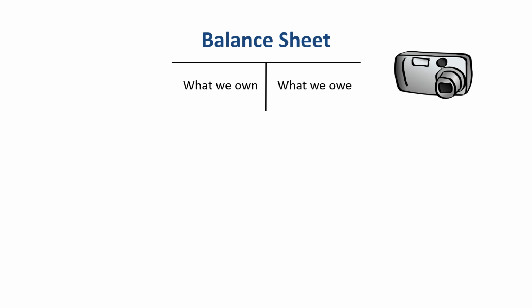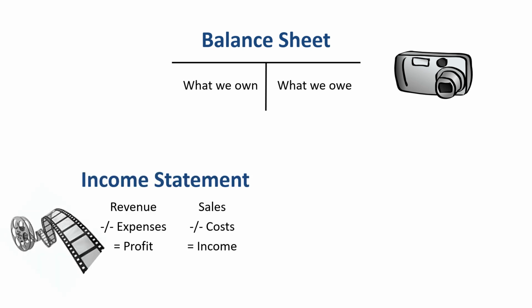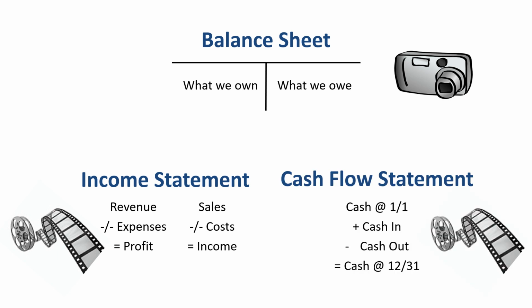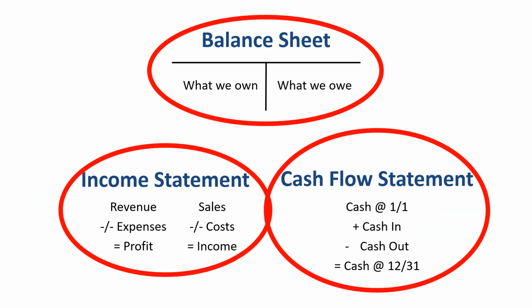Is it the balance sheet, the overview of what a company owns and what a company owes at a point in time? Or the income statement, the overview of the profit or income that the company generates during a period? Or the cash flow statement, the overview of how much cash the company generates and where it spends that cash during a period? The answer is all of the above.